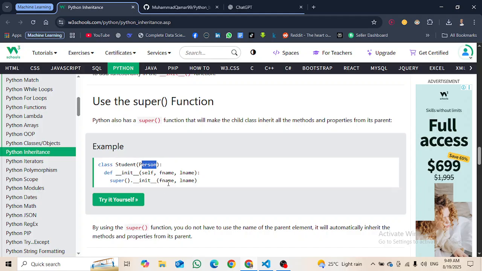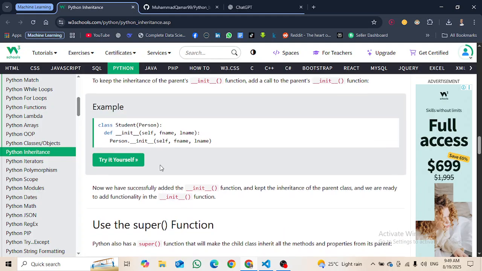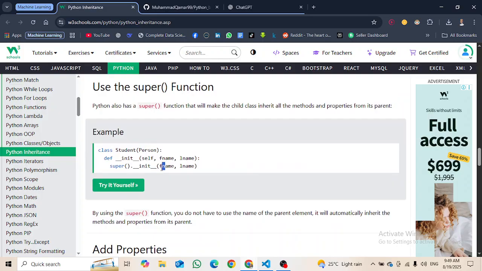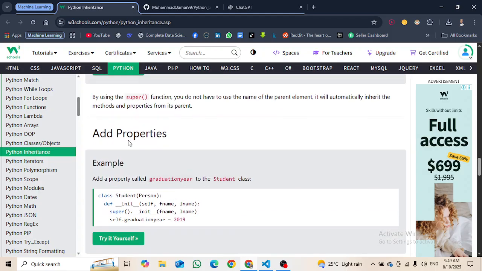One more thing here is that we are not required to write the self keyword here. By using the super function, you do not have to use the name of the parent element. It will automatically inherit the methods and properties from its parent class.